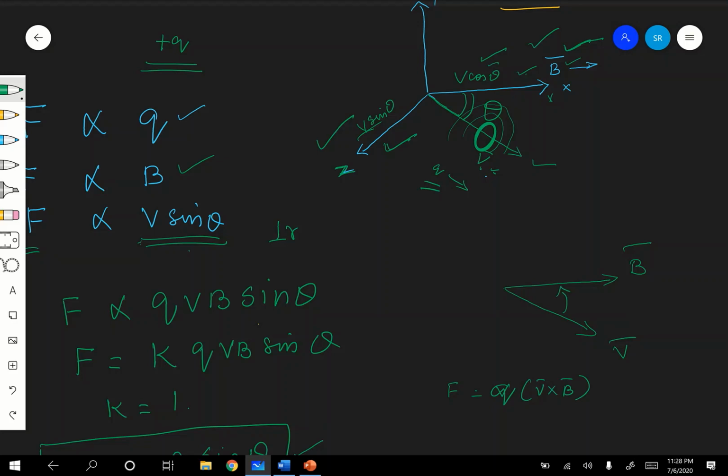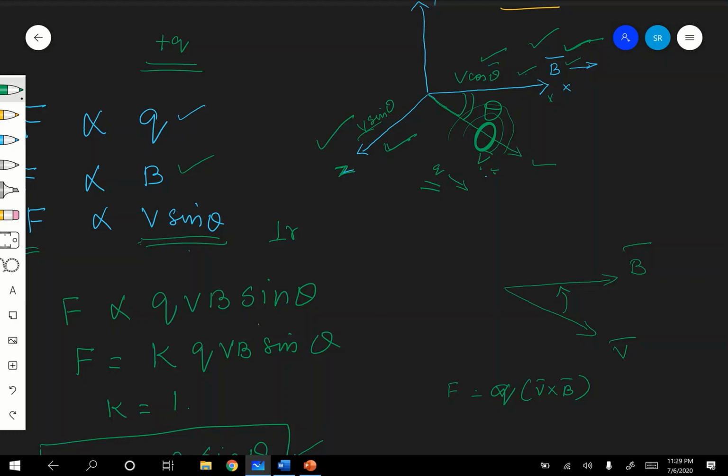Okay, therefore if you keep the thumb in this hand, see what will be the direction? It will be V cross B. What is the direction of F? F should be perpendicular to the plane of the board, with the curvature like this from V cross B, and it is outward.